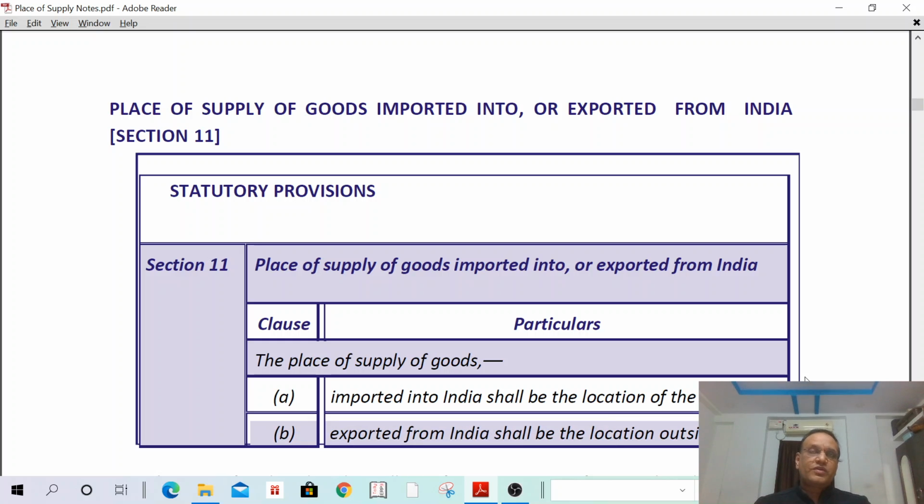In case of import, what is the place of supply? The place of supply shall be the location of the importer. In case of export of goods, it is a location outside India. Outside India means you are not liable to pay tax. For imports, it is a location within India. For exports, it is out of India. That is the place of supply.